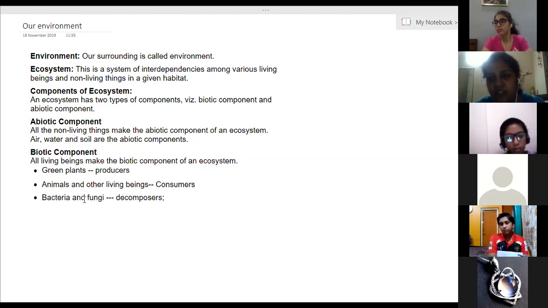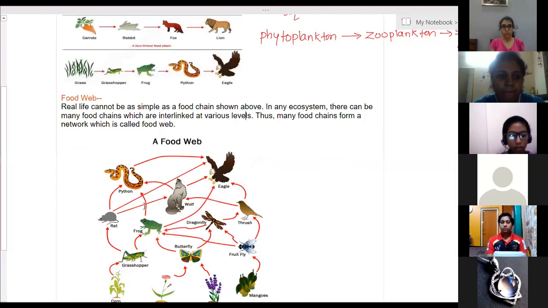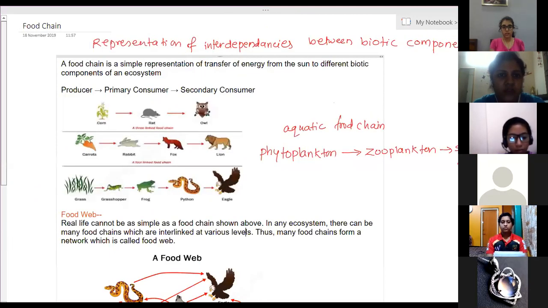That simple representation of interdependencies, interactions between the animals, plants, decomposers, is called a food chain. A food chain is a straight line connection.